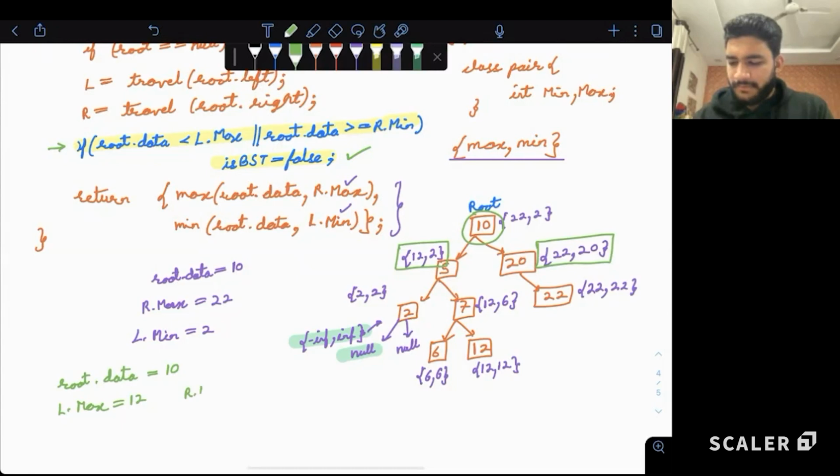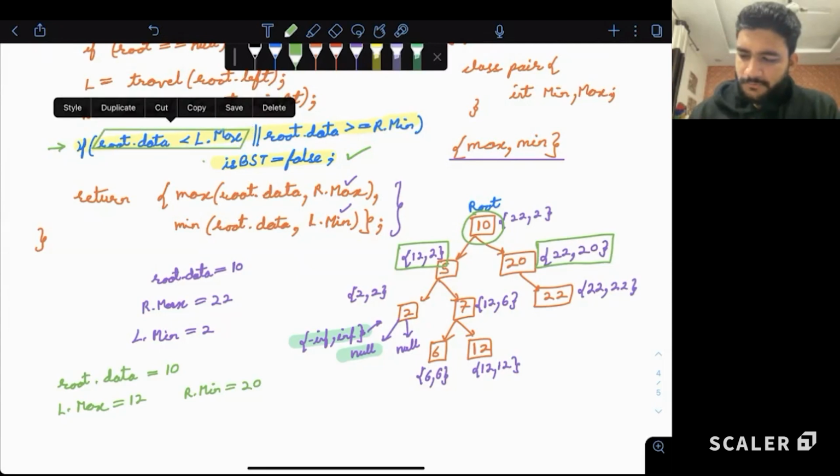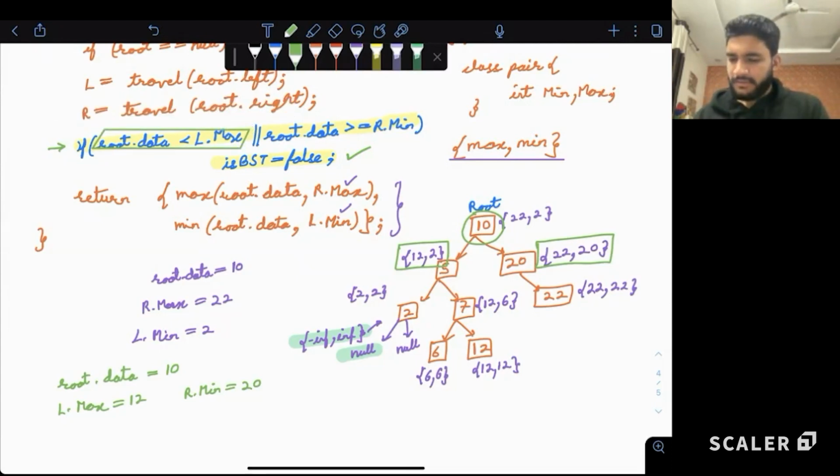What is R dot minimum? It is equal to 20. Can we say this particular condition is true? That is, 10 is less than 12. Because it is true, it is becoming false, and we are saying it's not a binary search tree anymore. Is this clear? How we came to this?